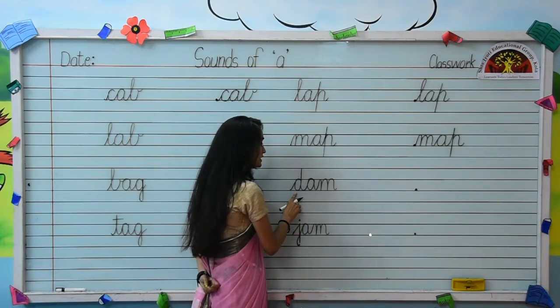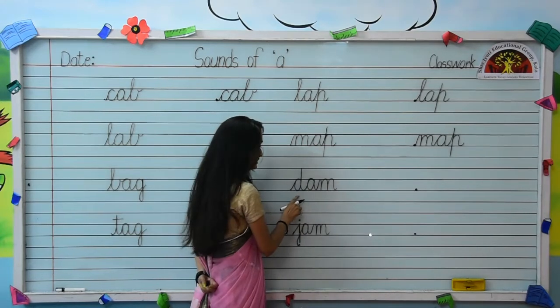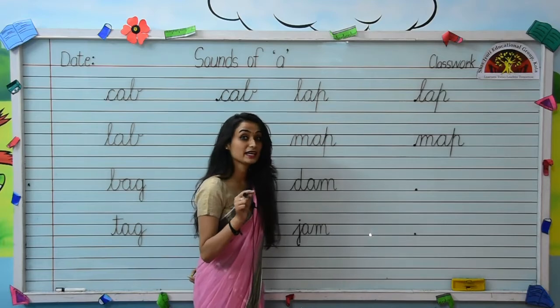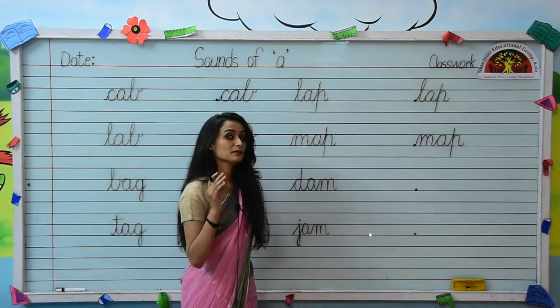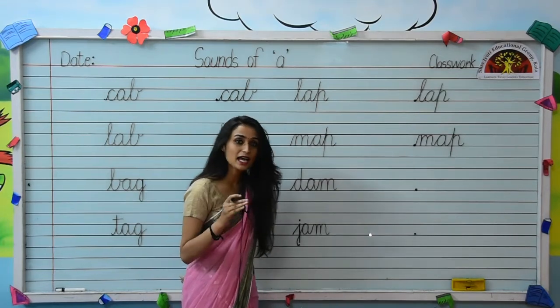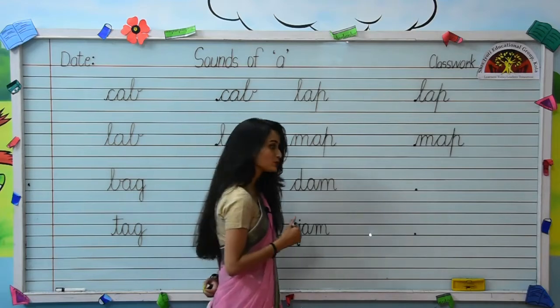Your next word is D-A-M, dam. D-am. D-A-M, dam. Let's see how to write this word.